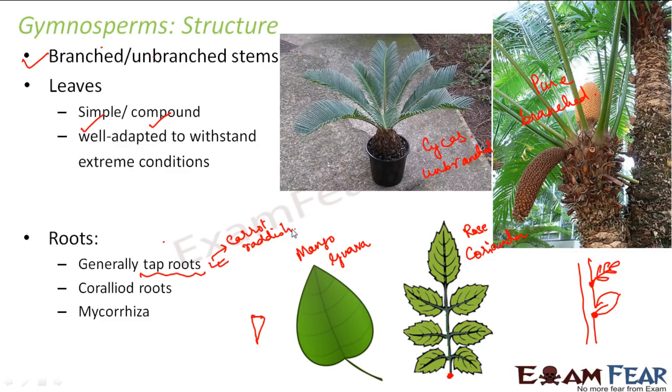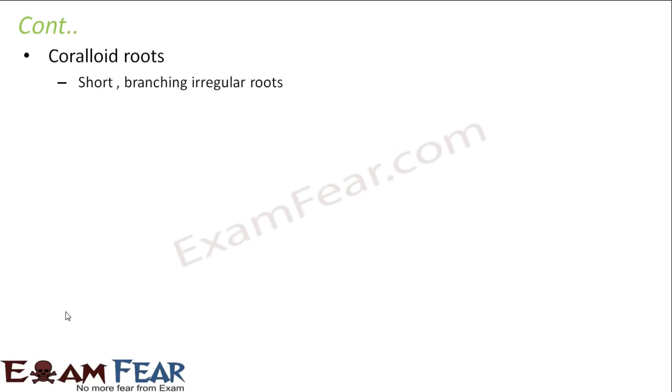Now the roots can be tap roots. Generally they are tap roots, but however they can also be coralloid roots or they can also exist as mycorrhiza. Now what are coralloid roots and what is mycorrhiza? Let us have a look in the next slide. So let us first talk about coralloid roots. What are coralloid roots? These are short branching irregular roots, small roots, not very long like the tap roots.